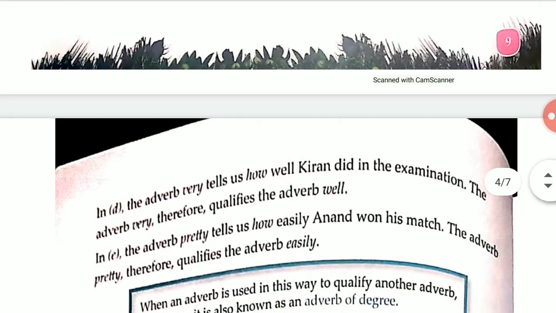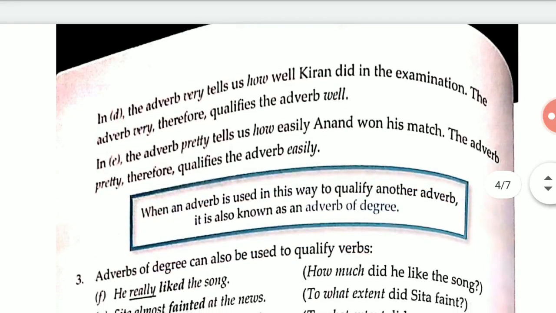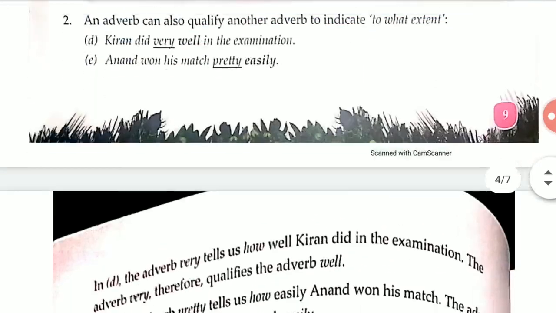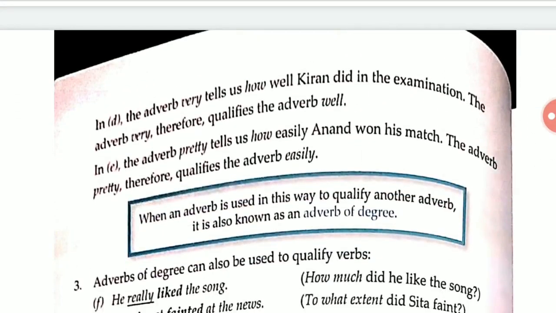Anand won his match pretty easily. How did he win the match? Pretty easily. In sentence D, the adverb very tells us how well Kiran did in the examination. The adverb very therefore qualifies the adverb well. Okay. In sentence E, the adverb pretty tells us how easily Anand won his match. The adverb pretty therefore qualifies the adverb easily.